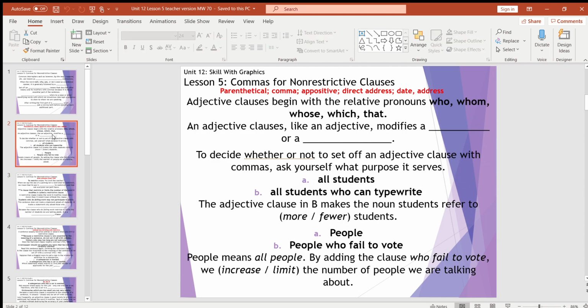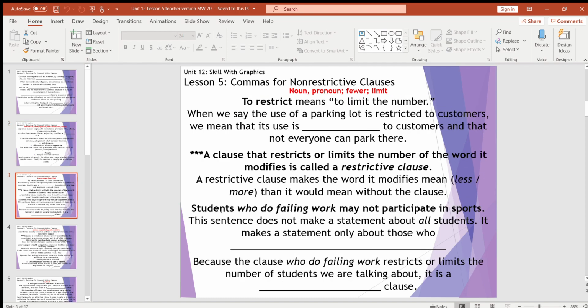So that stuff from up here, like who can type right, who failed to vote, would be considered restrictive. It limits the number of people it refers to. So a restrictive clause makes the word it modifies mean less or more than it would mean without the clause. So since it's limiting and restricting, we know it's going to be less.